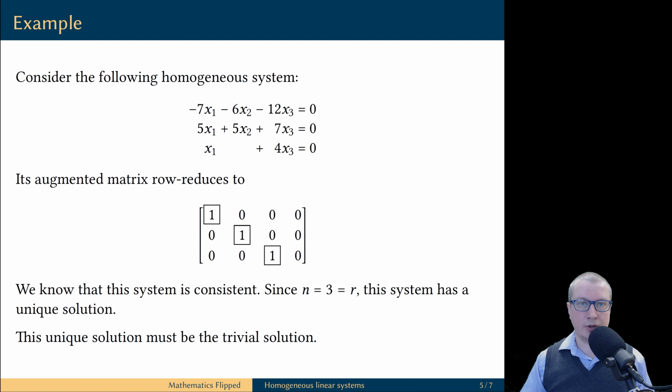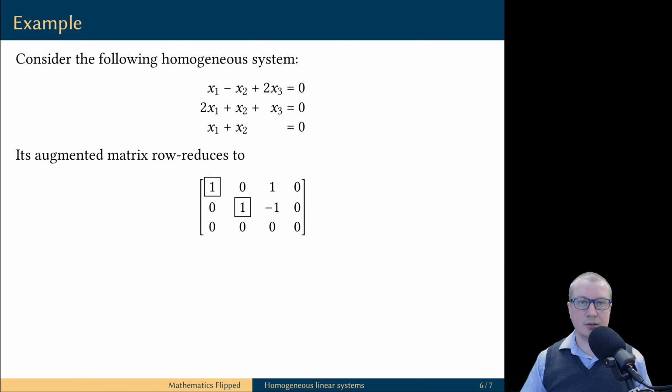But we also know that this system has a trivial solution, and therefore this unique solution must be the trivial solution. This example shows that if a homogeneous linear system has a unique solution, it must be the trivial solution. Let's look at another example. We have a homogeneous linear system with three equations and three unknowns.